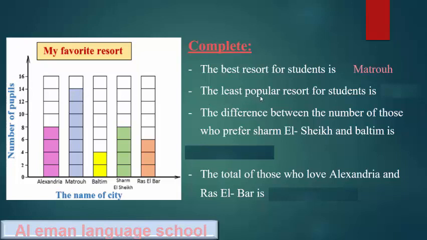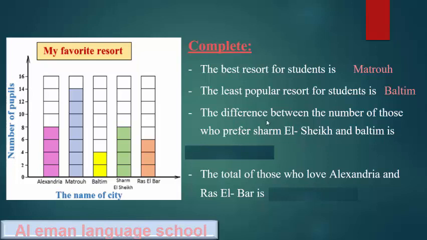The least popular resort for students is, when I say the least, this means the smallest bar. So where is the smallest bar? Yes, it's Baltim.